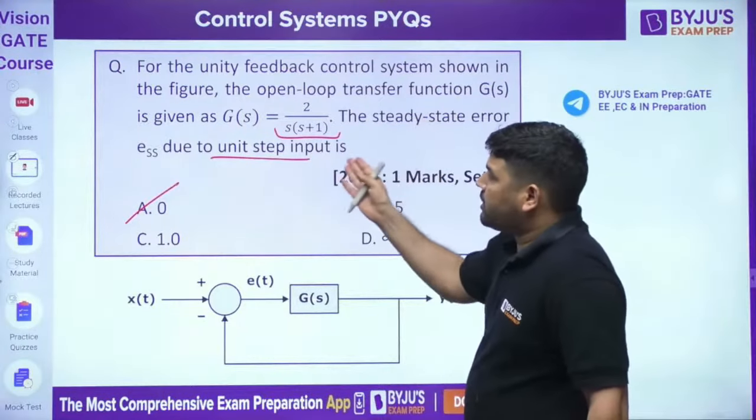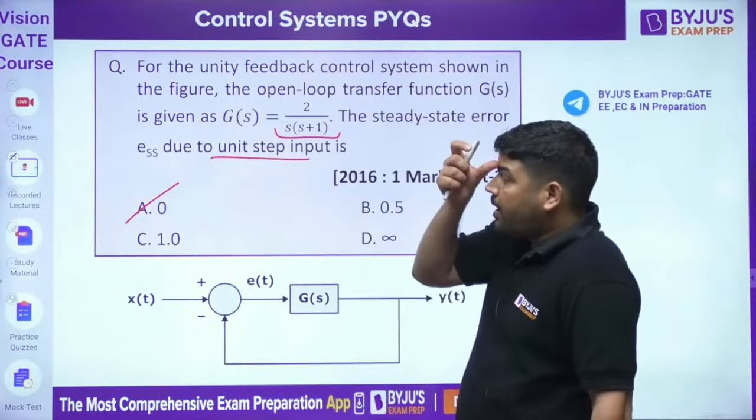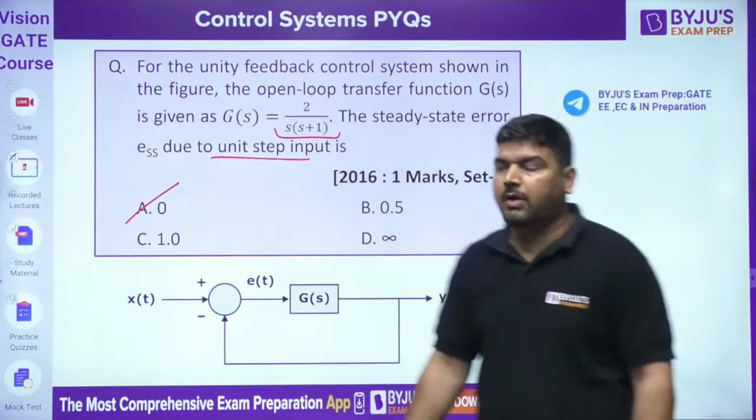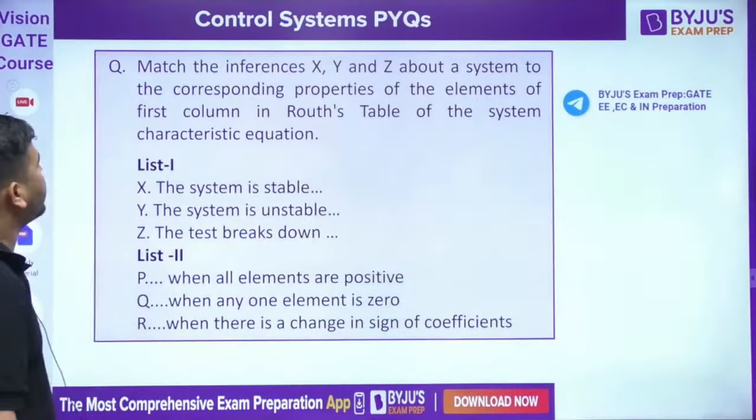For unit step input, a type 0 system will give you a finite error. But for a type 1 system, unit step input will give you 0 error. Okay, let's come to the next question, guys. The next question on your screen is this.